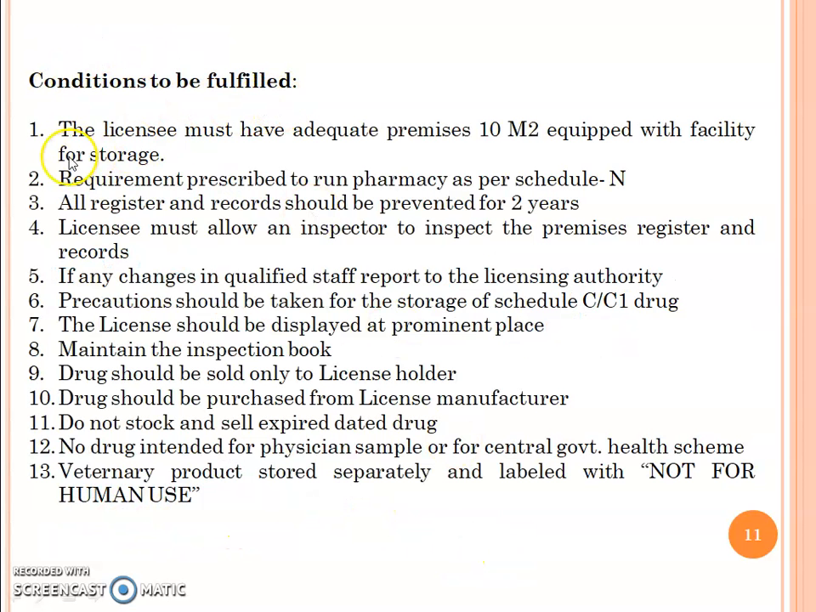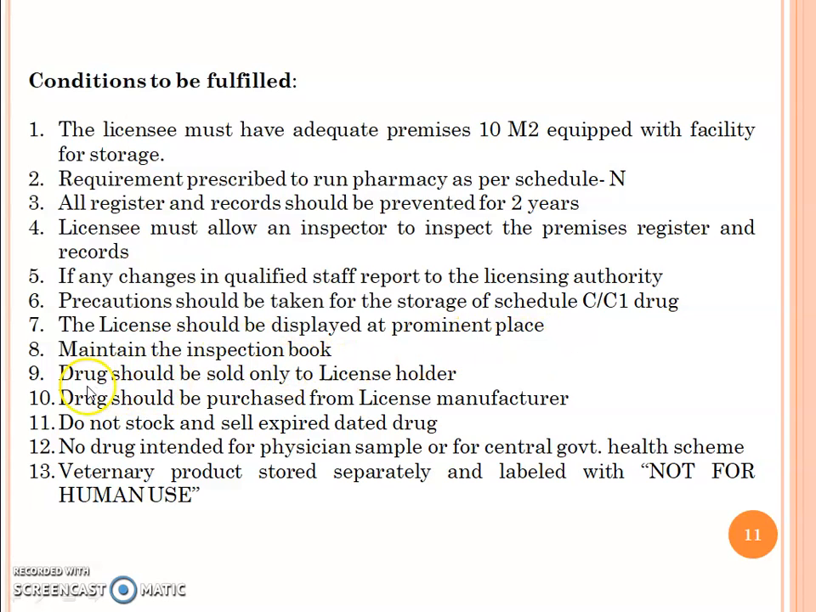Conditions to be fulfilled: the licensee must have adequate premises of 10 meter square equipped with facility for storage. Requirements prescribed to run a pharmacy as per Schedule N. All registers and records should be preserved for 2 years. Licensee must allow an inspector to inspect the premises, registers and records. If there are any changes in qualified staff, report to the licensing authority. Precautions should be taken for the storage of Schedule C, C1 drugs. The license should be displayed at a prominent place.